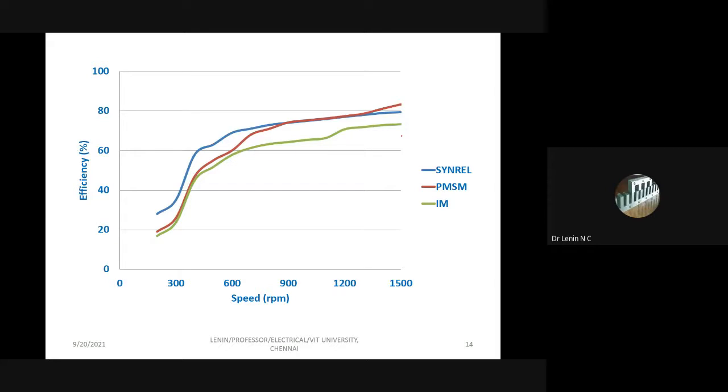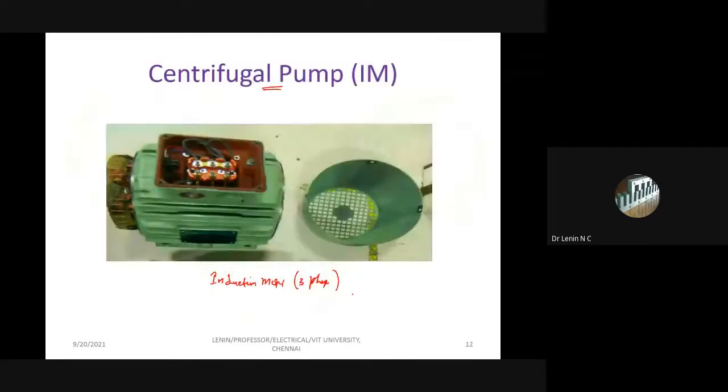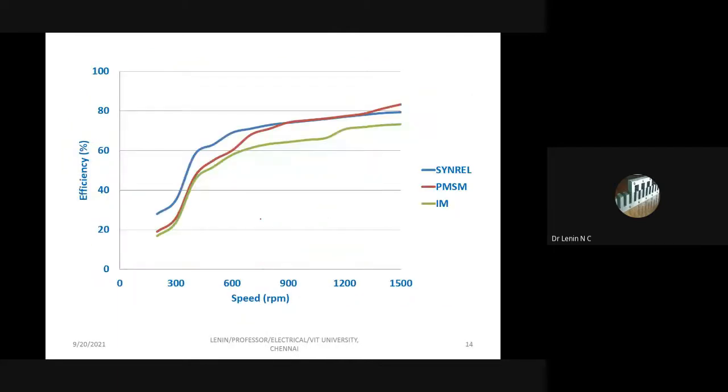So what we did is we designed these three machines. This is the existing one, and we did these two machines, so this is 1, this is 2, this is 3. This is only a simulation study first, and we get a different efficiency for different machines.